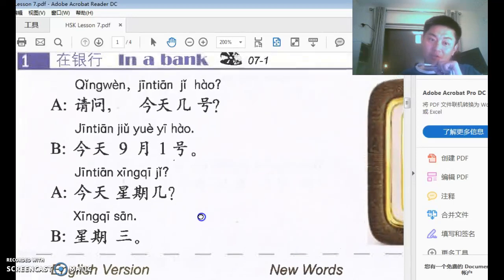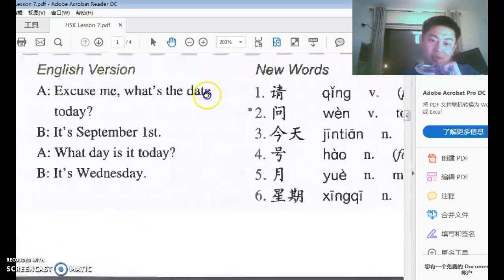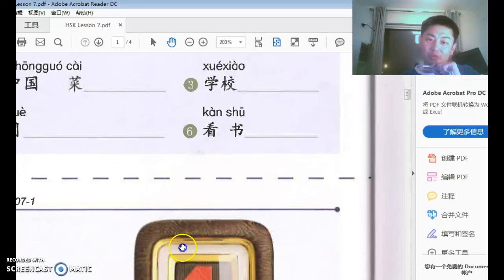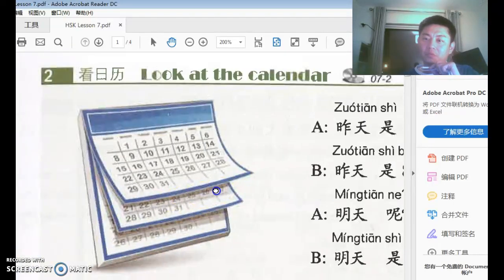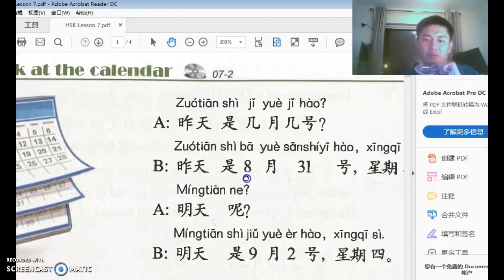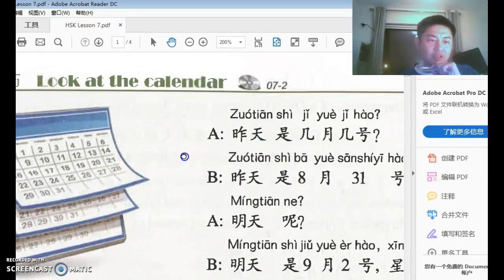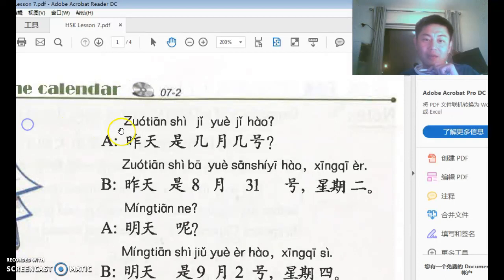I know it's a bit strange. I know it probably takes a little while for you to fully understand what that means, and if you don't, well, give it some time. You will, because in conversation number 2 we have more of these kinds of examples to help you understand the whole system. Now, A says, 昨天是几月几号?